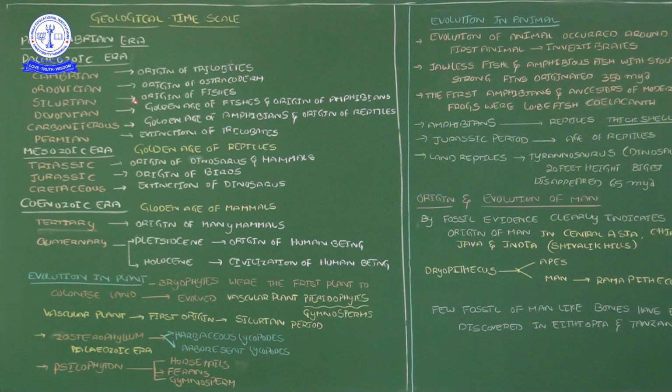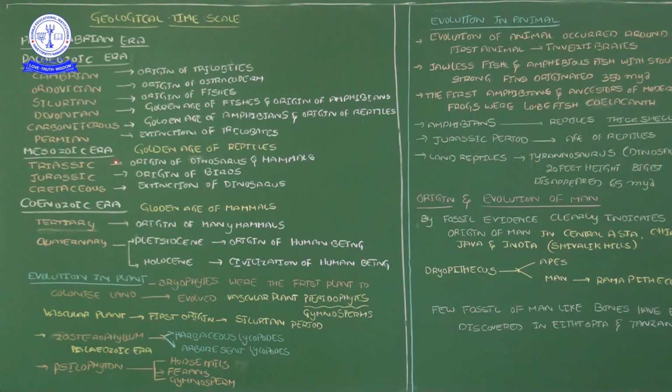Then next, the Carboniferous time period. This is the golden age of the amphibians. First, the Devonian time period is the golden age of the fishes, and the Carboniferous time is the golden age of the amphibians. In this particular time period, there was a rapid increase in the population of amphibians. So that's why we call it the golden age of the amphibians. At the same time, at the end of the Carboniferous time period, the origin of reptiles happened.